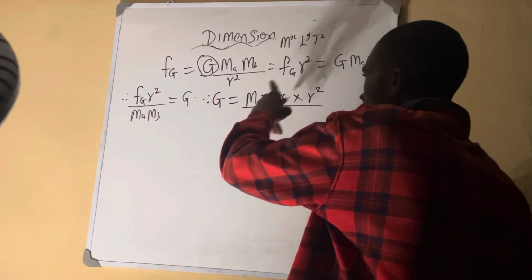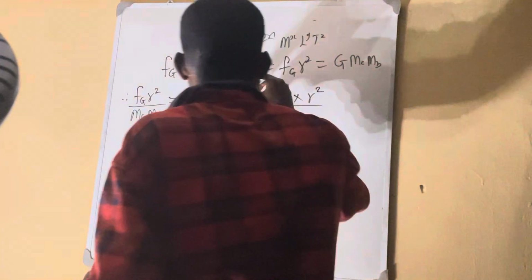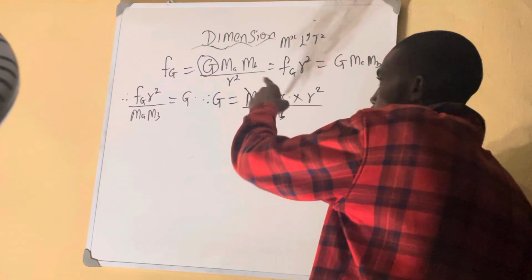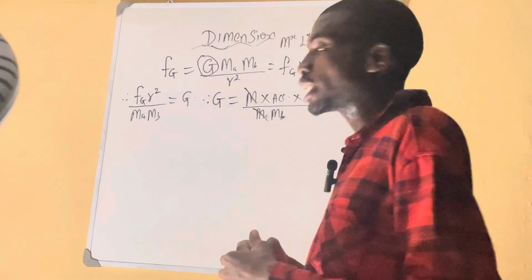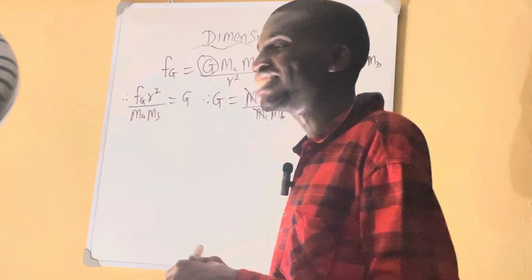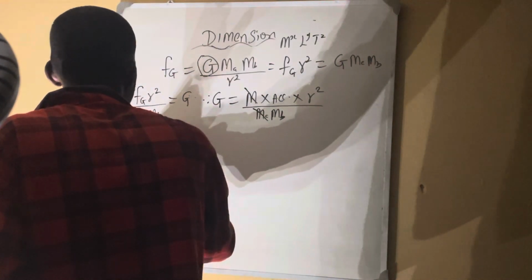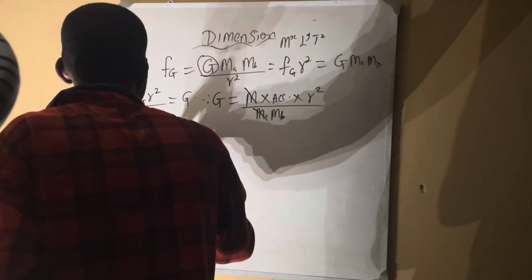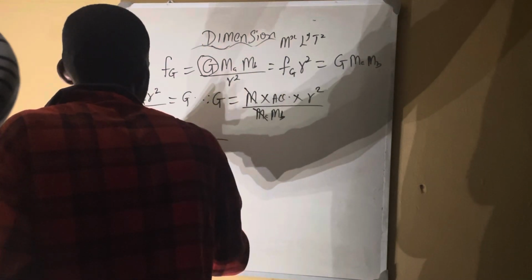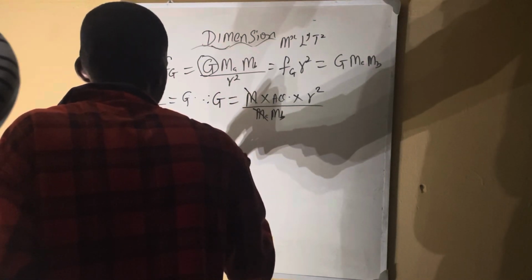Acceleration is not involved. First of all, cancel mass. We have only one mass. You cancel one mass and cancel this mass. Remember now, we still have acceleration. We need to break it down because acceleration is not a fundamental quantity. You start breaking until you get the whole fundamental quantity. That is dimension. So now, when we break it down, we have that G is equal to acceleration, which is change in velocity, everything over time, by mass B.